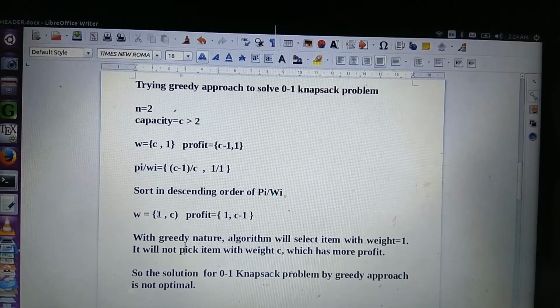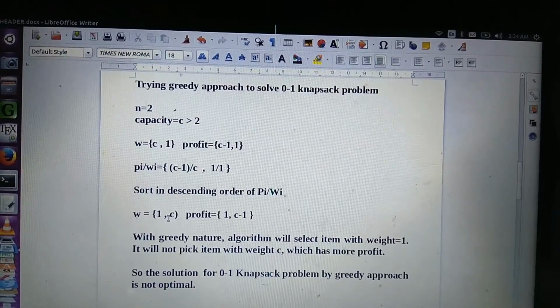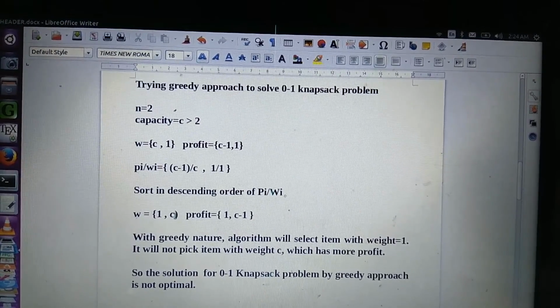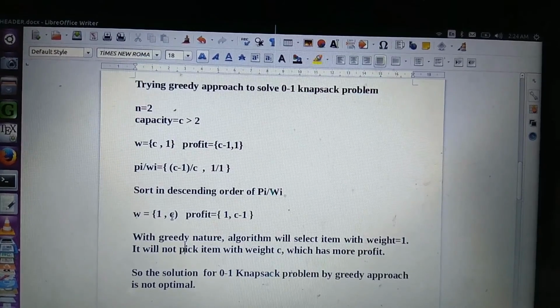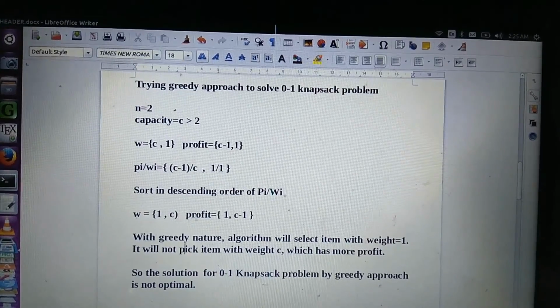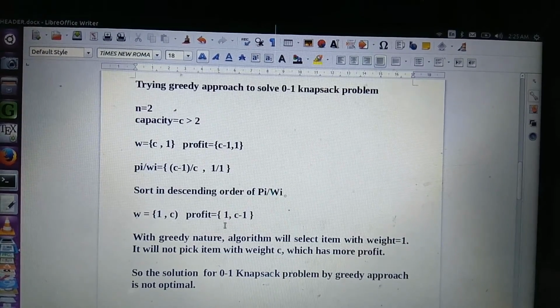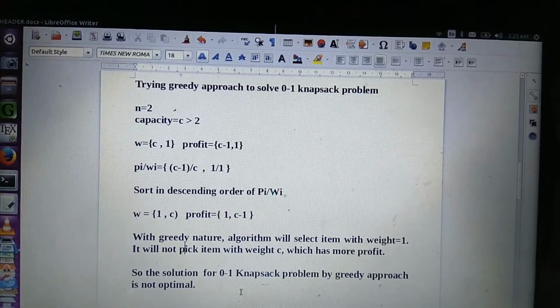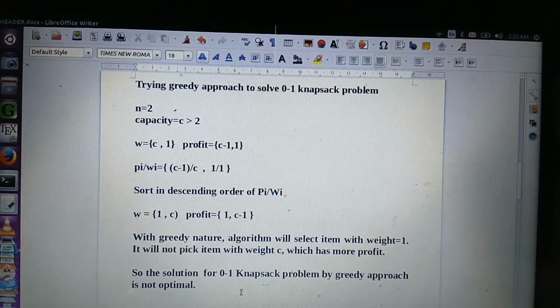First, the item with weight 1 has the maximum Pi by Wi value, and the second item, its weight is C and profit is C minus 1. C is greater than 2. Our algorithm will pick the first item with weight 1 and profit 1. But you can see, if you pick the second item, you will get more profit. Unfortunately, this algorithm picked the first item. So we can't use a greedy approach to solve this 0-1 knapsack problem.